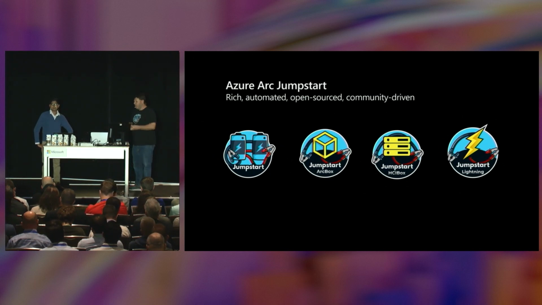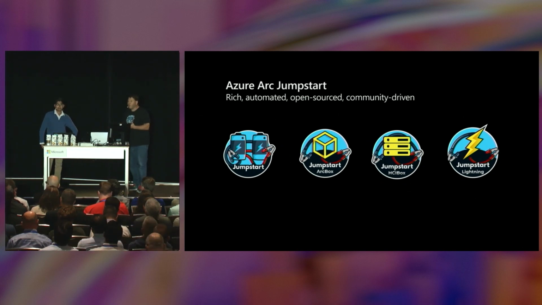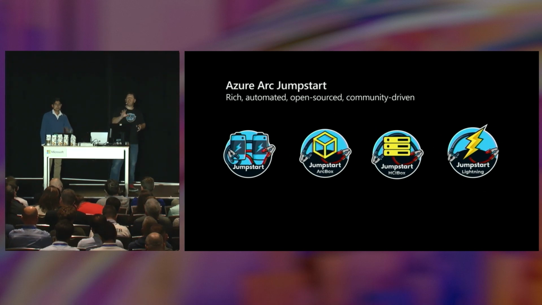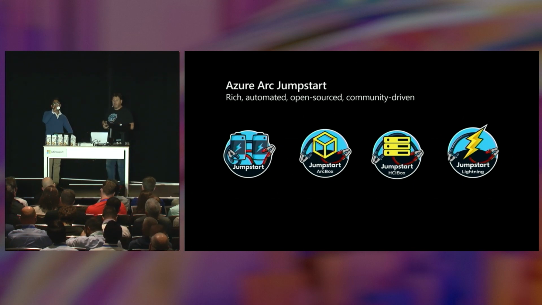So the way to build collateral and content, a way for you to get started, is a project we created about 3 years ago called the Azure Arc Jumpstart. The Azure Arc Jumpstart provides you with scenario-based automation to spin up environments in an automated fashion without touching your infrastructure. That means you are able to build sandboxes inside your infrastructure in order to get started. As of today, we have more than 120 automated scenarios, designed for you to work on your Google infrastructure, or your VMware infrastructure, or EC2 instances, or just bare metal, and also simulate things in Azure. So that's really important to understand.